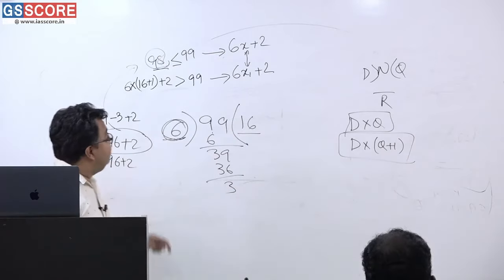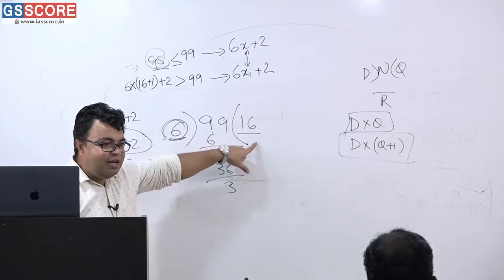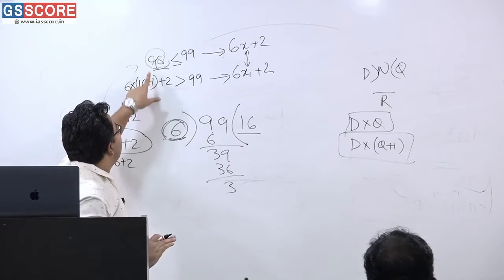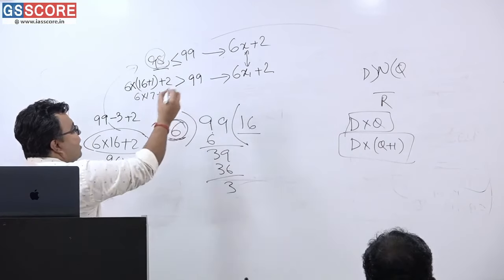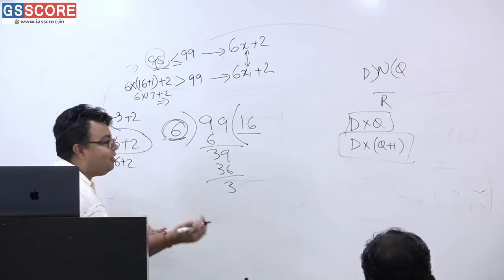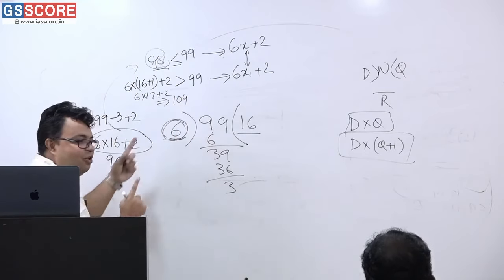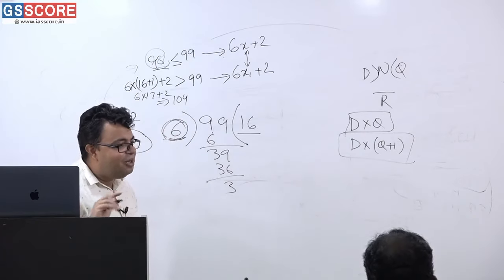Very simple. That's why I have said 6 into 16 and 6 into 17. So 6 into 16 plus 2, and 6 into 17 plus 2, what exactly will be the number? 98 plus 6, that is 104. 104 is the number which when divided by 6 gives 2 as a remainder.